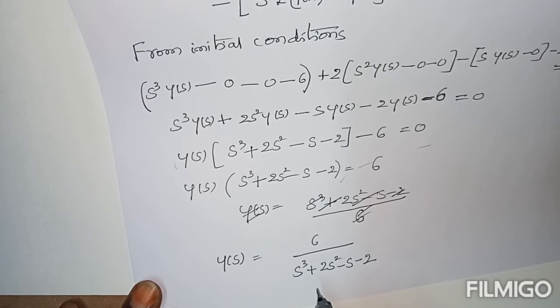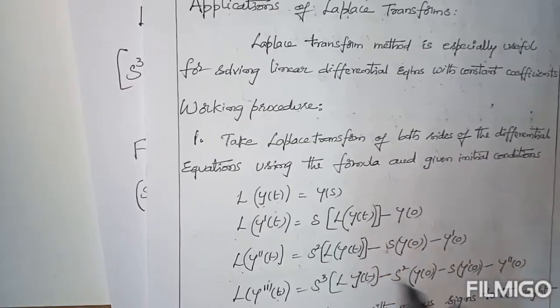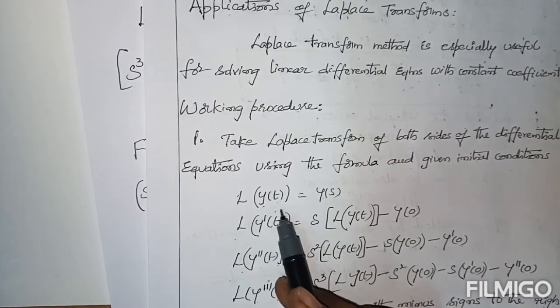Now this is the y of s value, but actually we need the solution. The solution is represented by y of t, so y of s is also written, from this formula, y of s written as L of y of t.